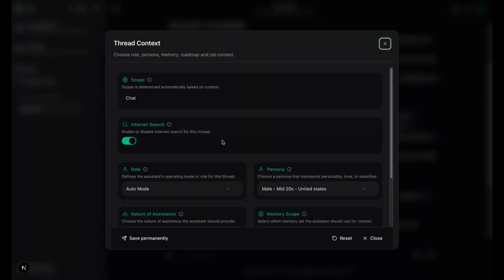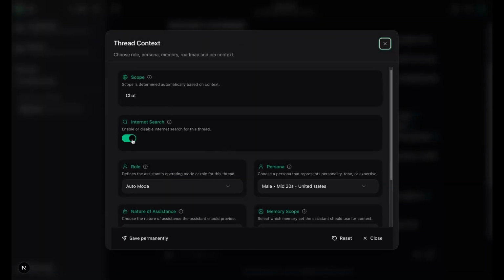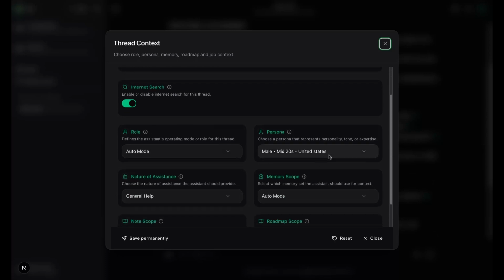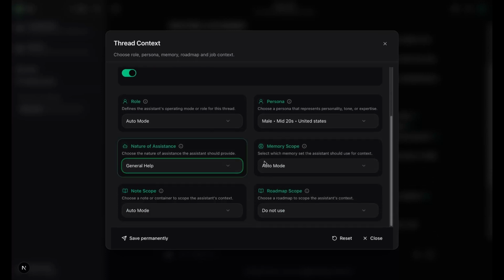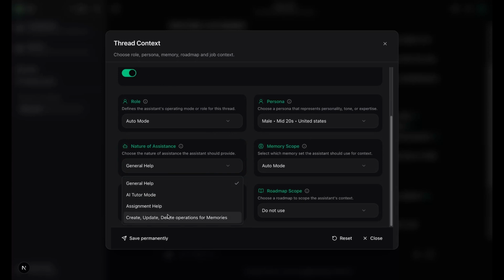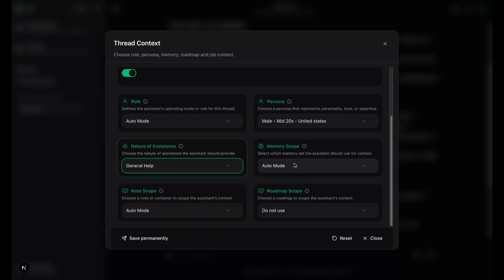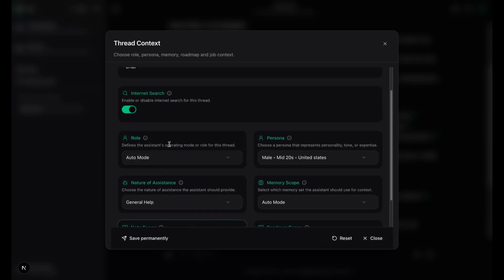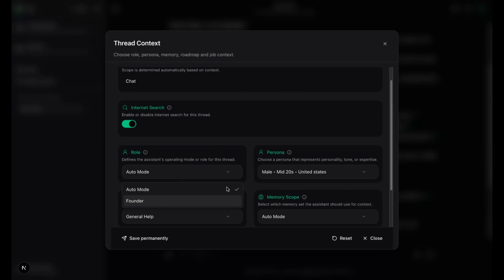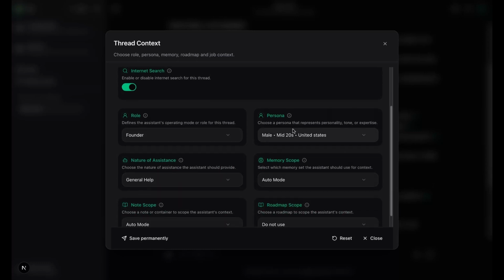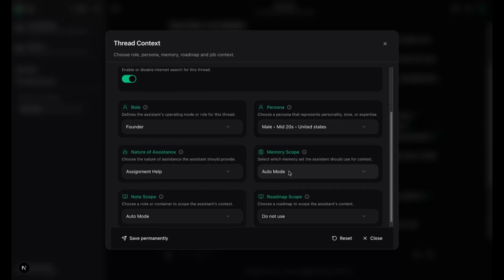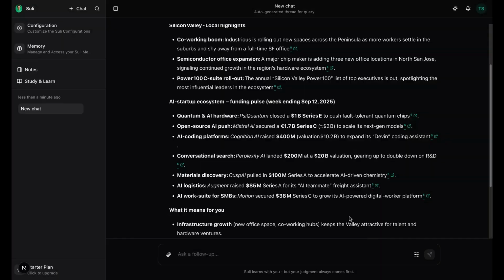Before sending a message, I can enable or disable browser search, choose a persona or role, set the type of assistance I want, like tutor mode or assignment help, and even scope Suli to specific notes, memories, or a roadmap from my study plan. For example, when working on an assignment, I can set a teacher role state, pick a subject-specific persona, select assignment help as the assistance type, and choose the note I want referenced. From then on, Suli's answers are precise, targeted, and grounded in my own knowledge.